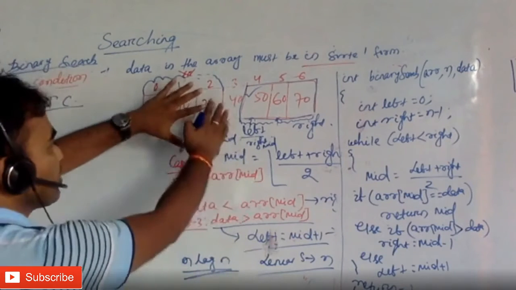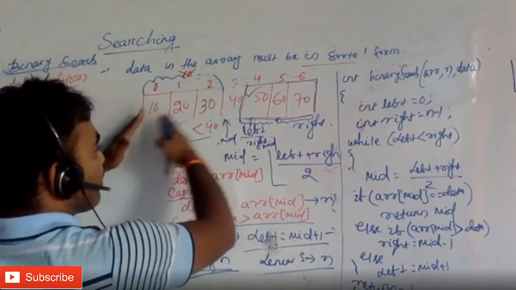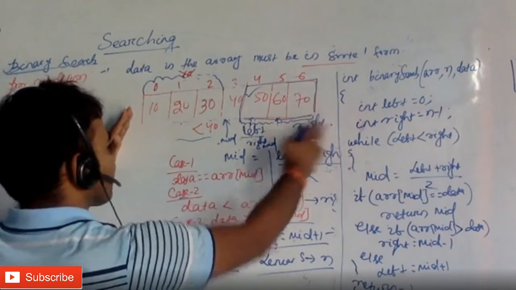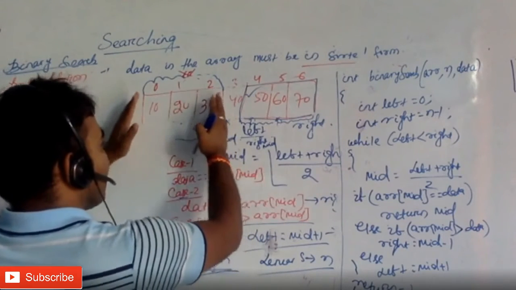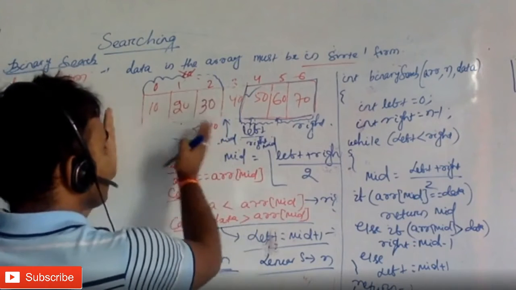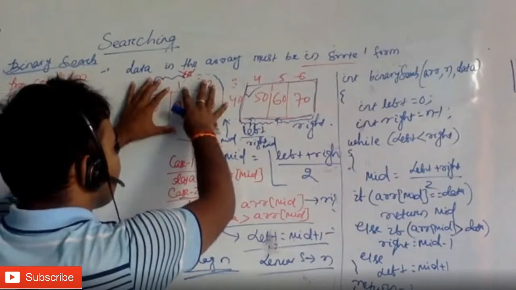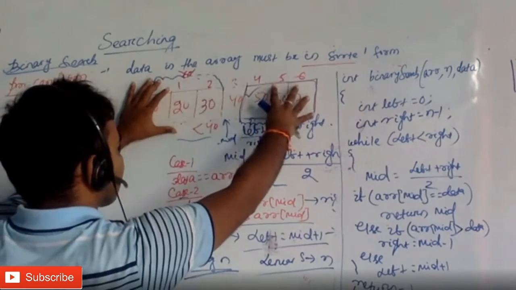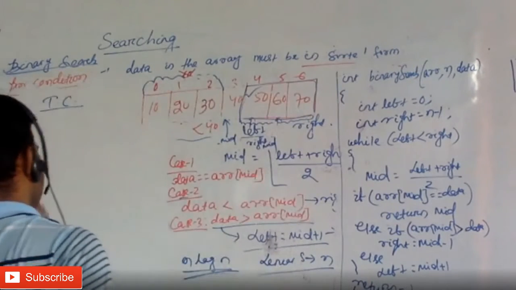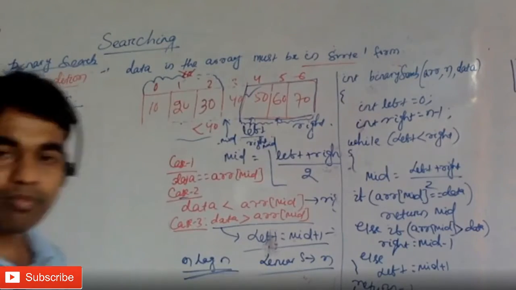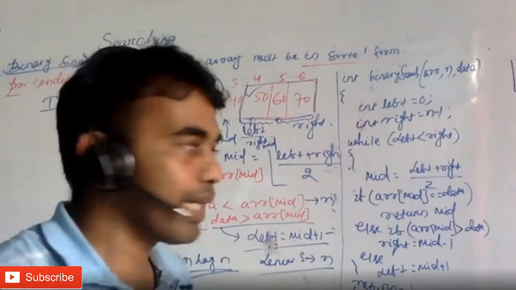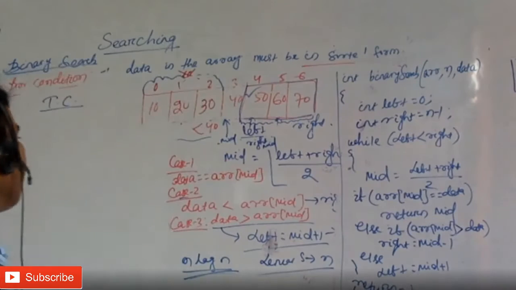So you are not going to search in that half. Think about this: 10,000 elements. You go to the middle and you immediately discard 5,000 elements. That means you are not going to search in those 5,000 elements. You will only search in this particular 5,000 elements. So at any point of time, how many elements are you discarding?